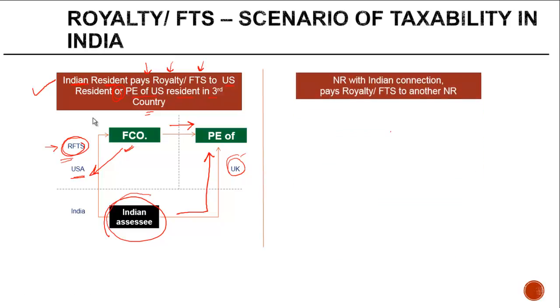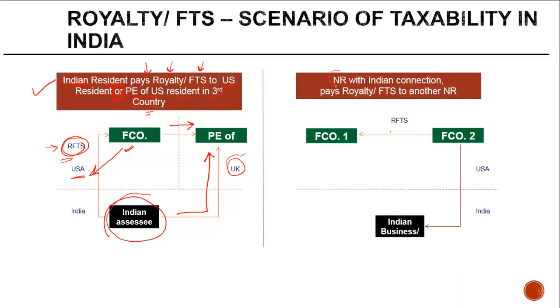The second situation could be that there is a non-resident, who has an Indian connection and he pays royalty or FTS to another non-resident. So we have a foreign company which makes a payment of royalty and FTS to another foreign company. These two companies are based out of US, right? But the company which is making the payment has a business in India, right? If this royalty is paid in connection with this Indian business, this could accrue or arise or be deemed to accrue or arise in India.